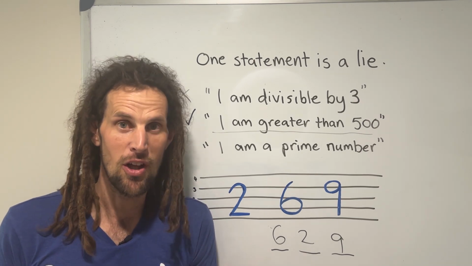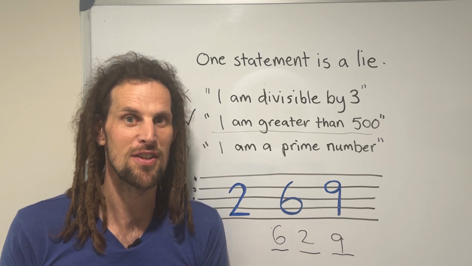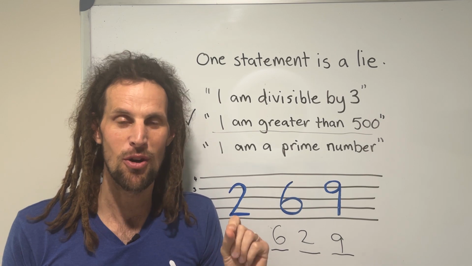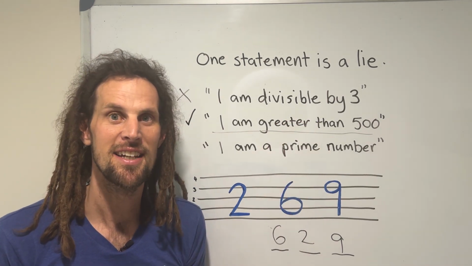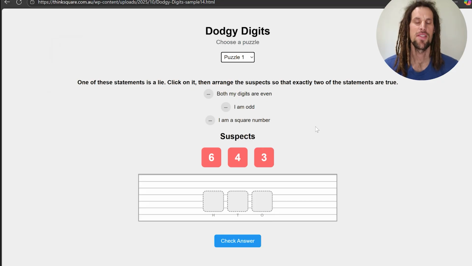So now I'll show you an online version and maybe an easier problem, and then you can have a crack at some of them yourself. This is a great way to improve number skills, but also logical reasoning. You have to piece things together bit by bit to work out what the mystery number is by finding the lie. All right, so with this simpler puzzle, we are looking at these 3 clues.